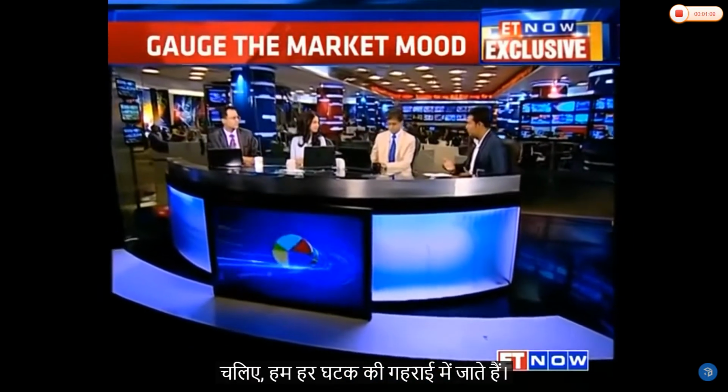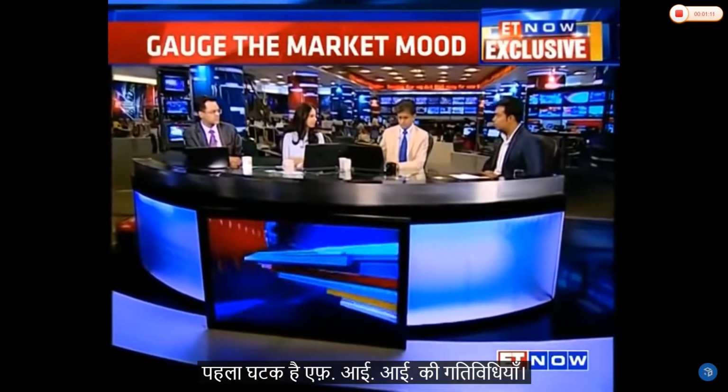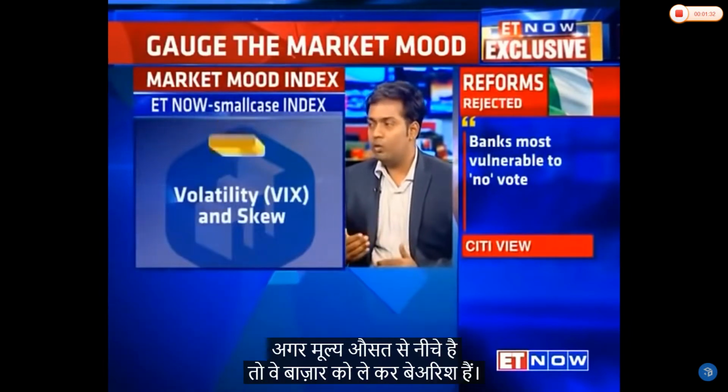So how have you devised this indicator? Let's go into more detail about each of the components. The first component is FII activity. The majority of the total volume in the Indian market is contributed by FIIs, so taking their view into consideration is very important. For this, we take the net long FII positions in Nifty futures contracts. If the position is higher than the average, they are bullish about the market. If it is lower than the average, they are bearish.